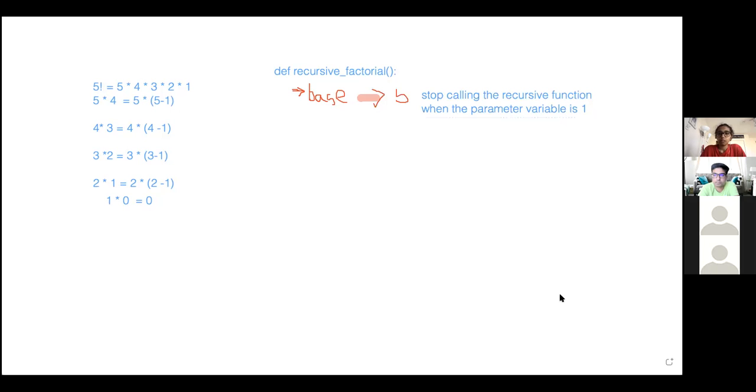All right. So the base case was one part of the two main parts of a recursive function. What's the second part? Actually, the second most important part. Yeah, Amelia got it again. So it's the else statement. So if it's not the base case, then what is it? Then we actually have to call the recursive function over and over again. And that's what will happen over here.